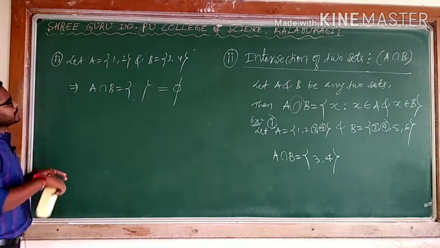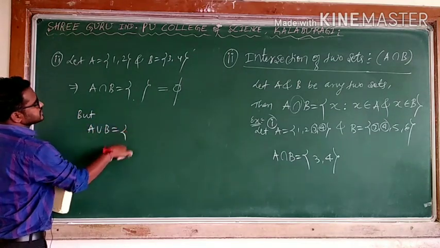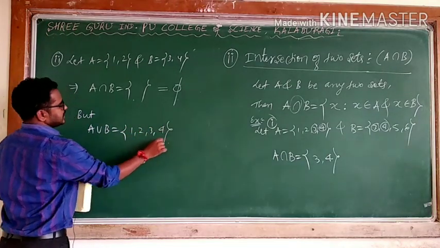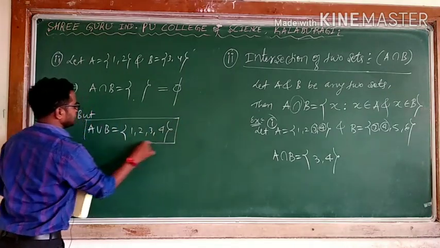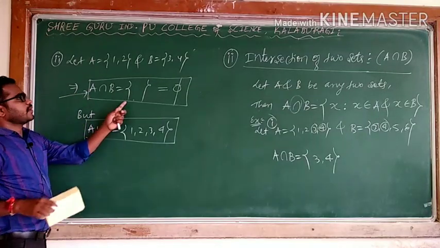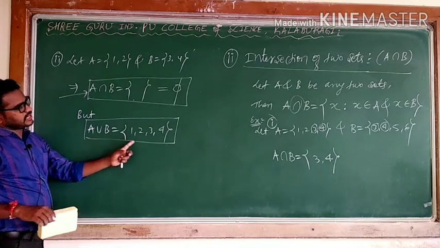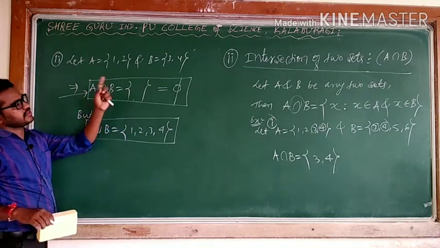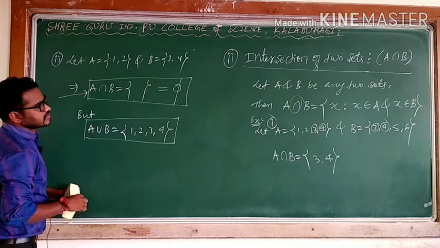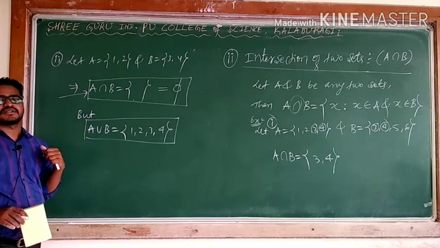But A union B is what? In this case, I will collect all the elements 1, 2, 3, 4. So union is this, intersection is common. In the case of intersection, it should be common. If there is no common element, you say empty. In the case of union, we will collect all the elements of A and all the elements of B. If any element is repeated, that will be considered once. Intersection is clear. Nothing, it is very simple. Understanding this one, you can say what the intersection is. I will go for the next.